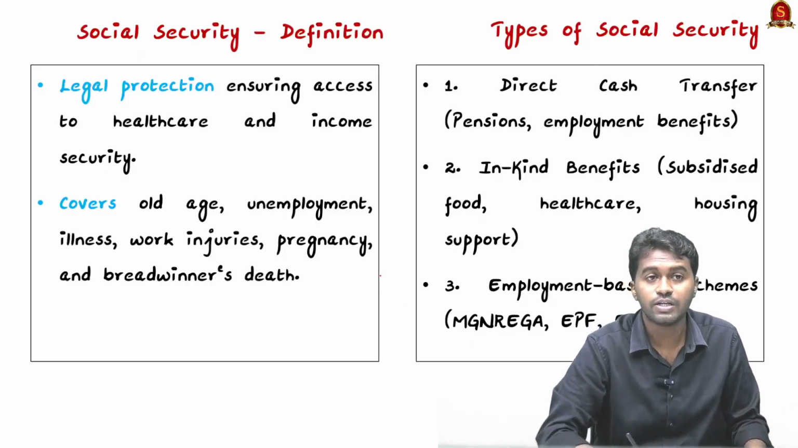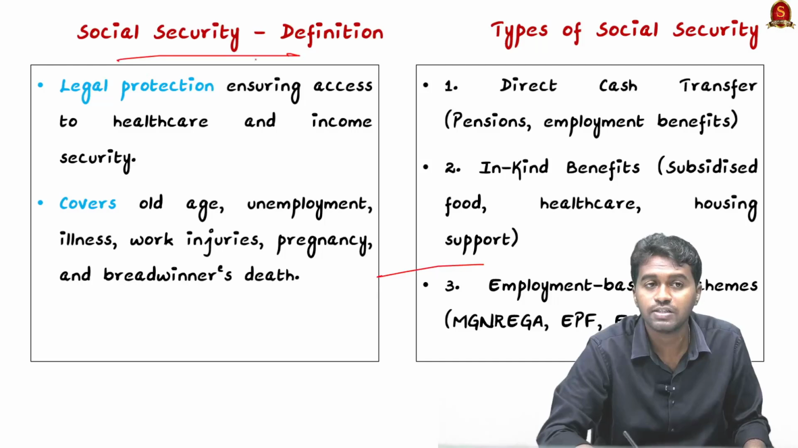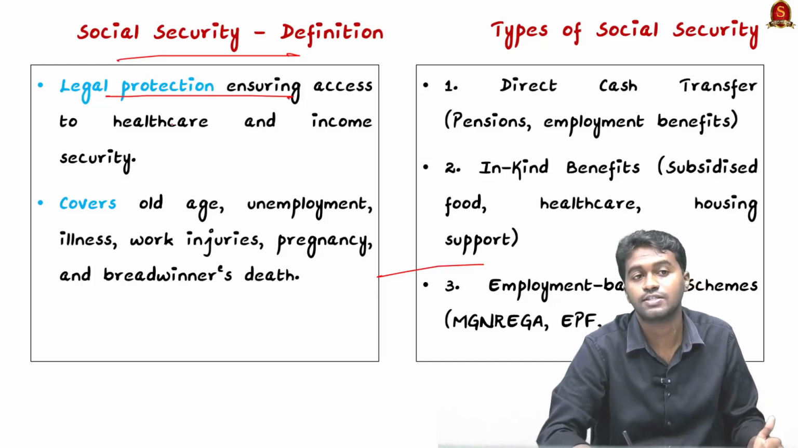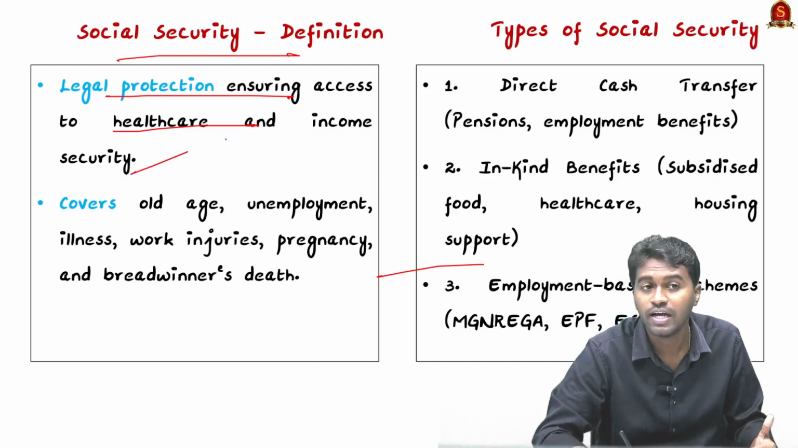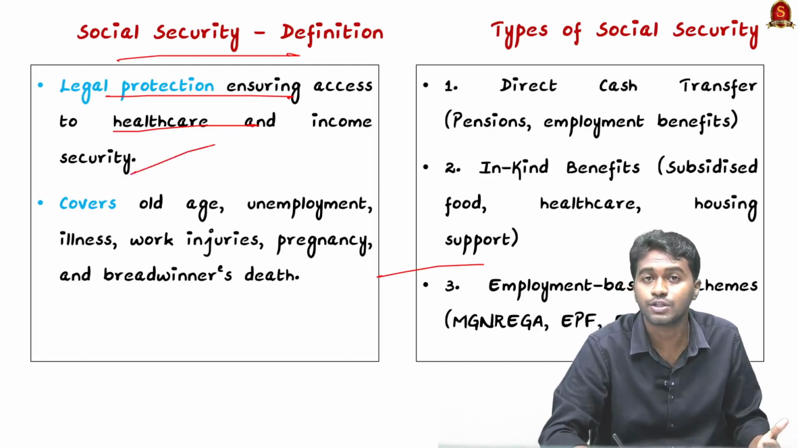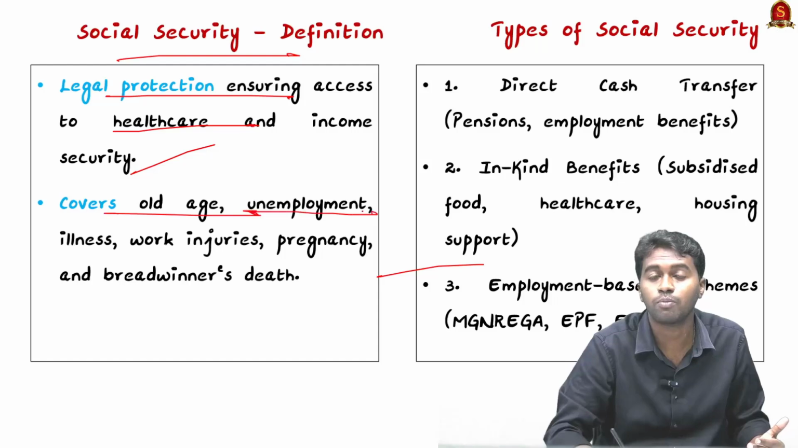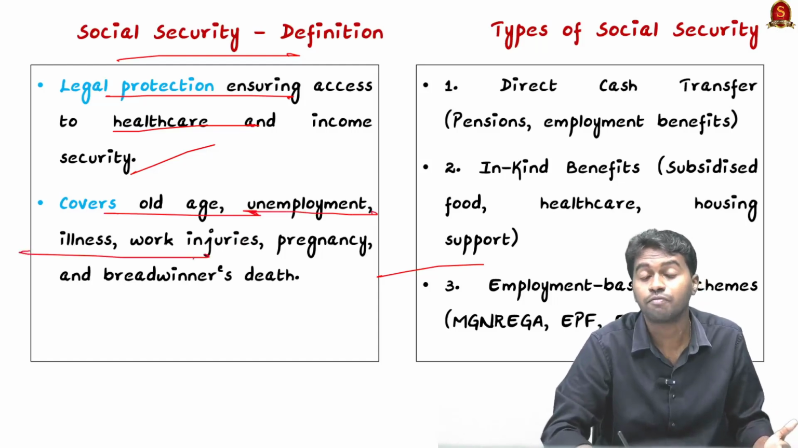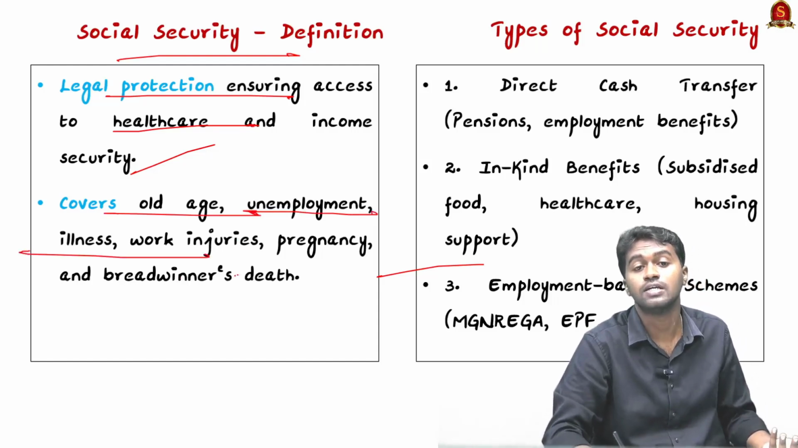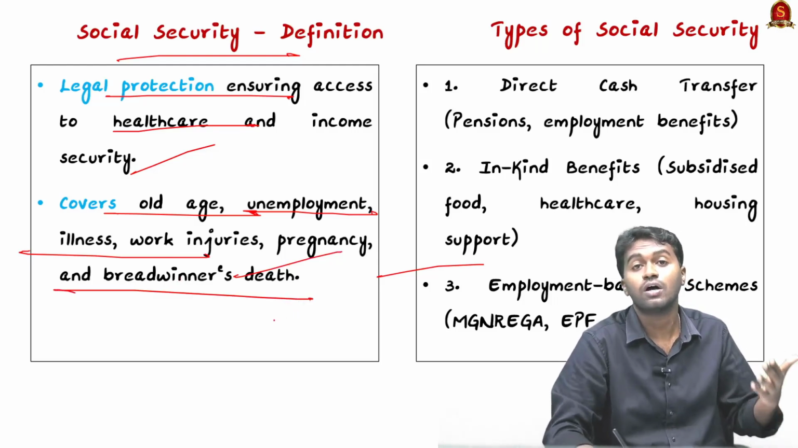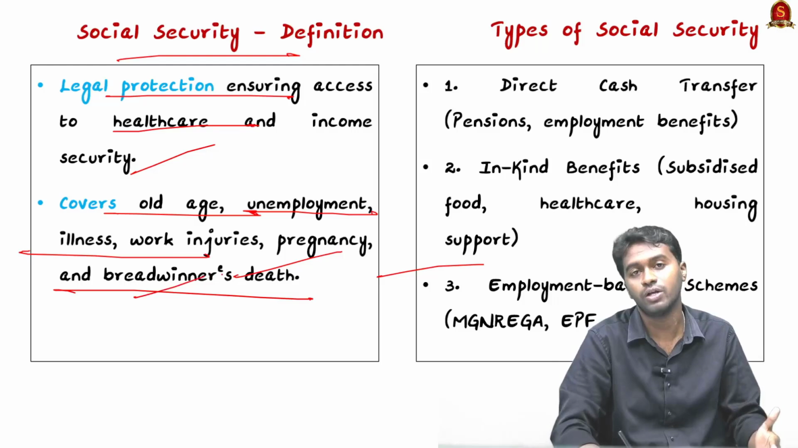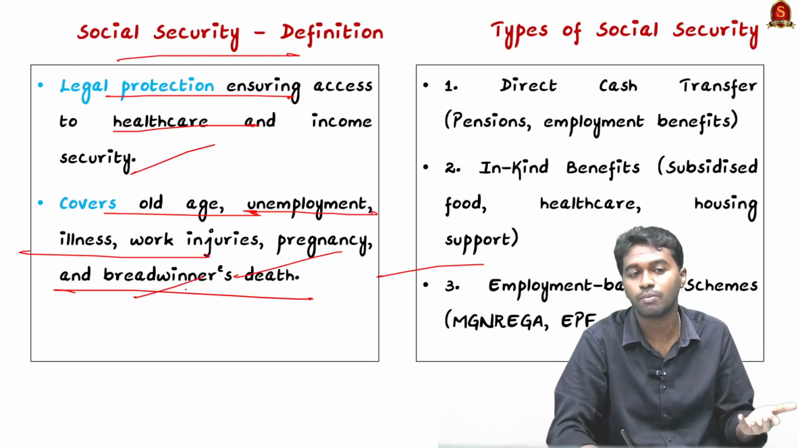So social security. First we will see the definition. It is a legal protection which guarantees access to healthcare and other basic necessities to individuals and households in a nation, and it covers various sections of the population like the old age population, unemployed people, people suffering from work injuries and chronic illness, pregnant ladies, and also it provides protection to households which lost the breadwinner. For example, the widow pension is an example of this.